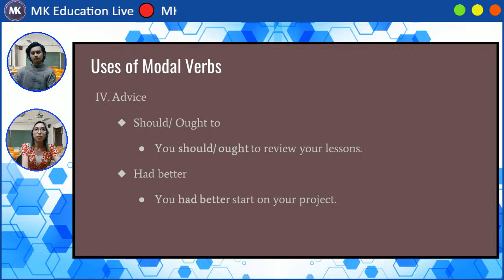And we have here had better. We have a sample sentence: you had better start on your project. So it's like the speaker is threatening you when you say had better.